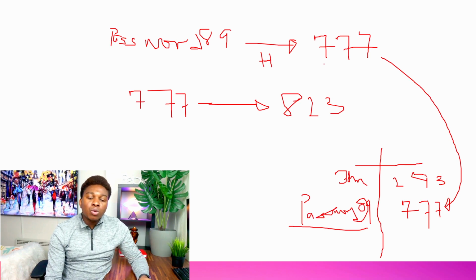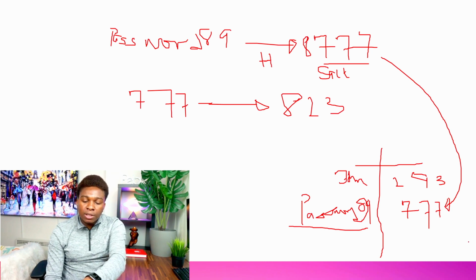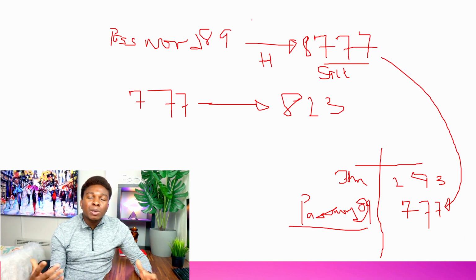But what most companies do to prevent this problem is that not everybody should have access to a list of password hashes. Not everybody should have access to it. And even if they have access to it, they add what we call salt hashing. Salt hashing is putting a number in front of it that will change the entire value. So instead of password 89, they will put a number in front. Let's say 8. So 8777. So when the person types the popular password and sees 777, and this one is 8777, he cannot understand it anymore. It has become different. 8777 is different from 777. So the process of doing that is what we call salt hashing.